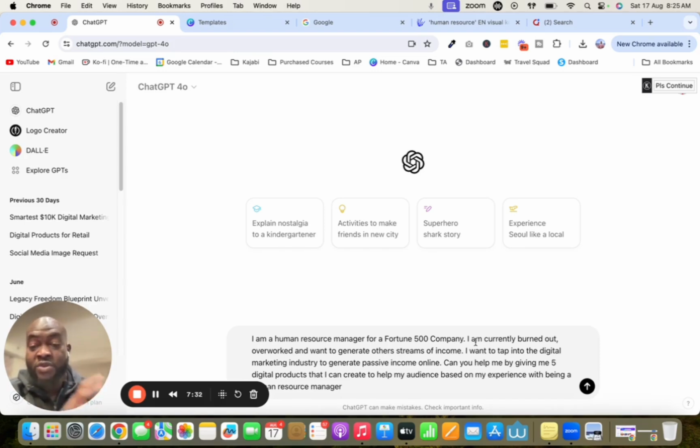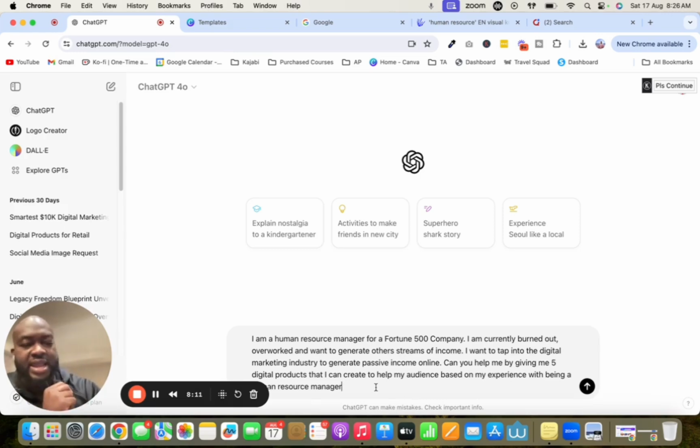And again, for this example, we are using a human resource manager. A human resource manager is burnt out and overworked. Chances are there's other human resource managers worldwide that are burnt out, overworked, and they want to generate extra income. The average person is looking for extra income because everyone could do with that sort of cushion to not just have stability, but to have that backup plan to help themselves in the unlikely event that the job gives them the boot.